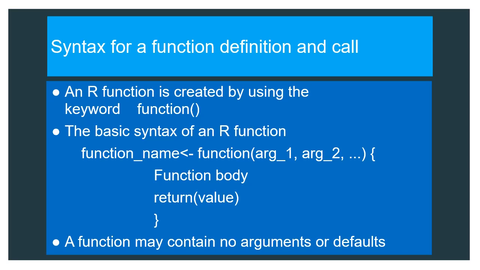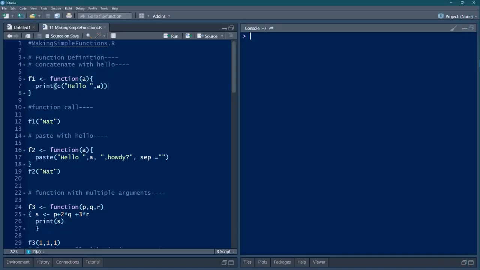Now with this background, let us go to the RStudio session. We have got the script in RStudio for today's session, and let's start with the statement at serial number 6. We are defining a function f1 and we are giving an argument a. In the function body we write print, and then within parenthesis we write a concatenation function for two objects. One is "hello", another is "this", a.